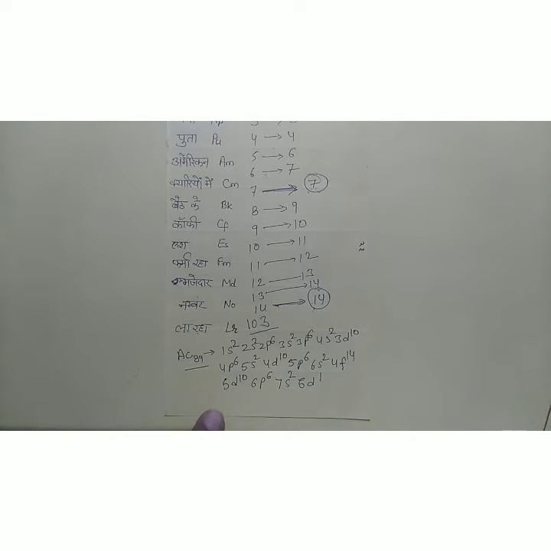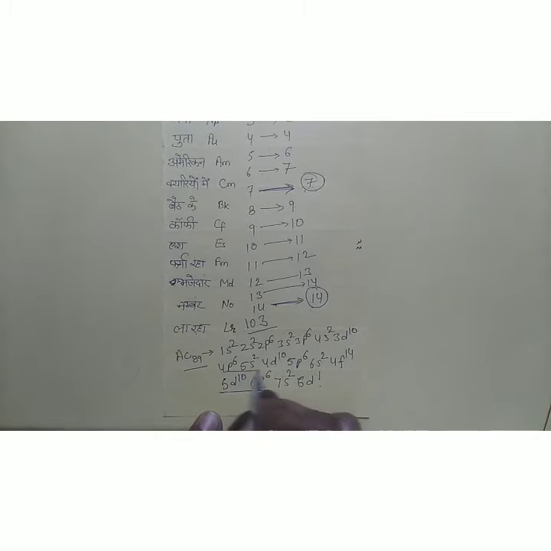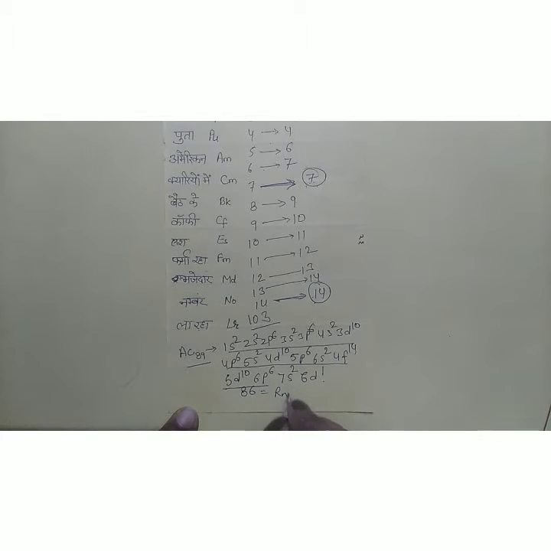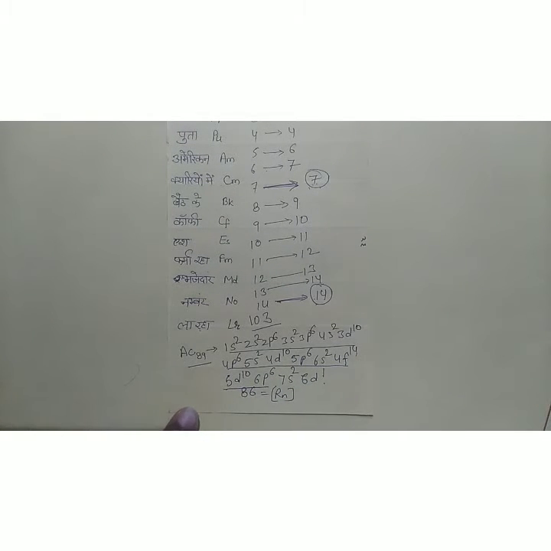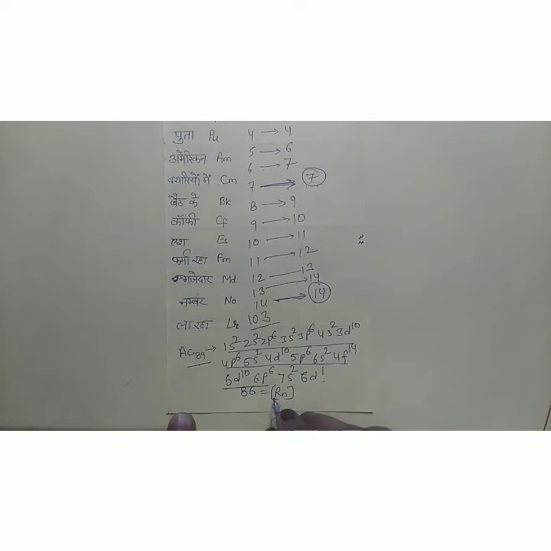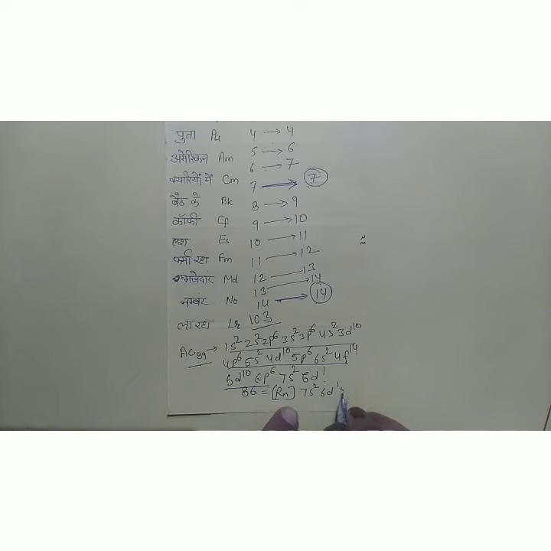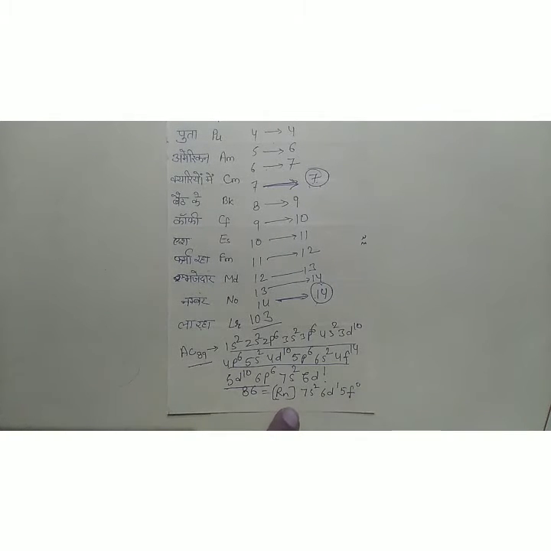It is the electronic configuration of actinium, atomic number 89, till 6p6. It is the electronic configuration of 86, which is radon, an inert gas. So we can say that the electronic configuration of actinium can be written as radon 7s2 6d1. After that, in thorium, the electron will enter 5f, so it is 5f0.